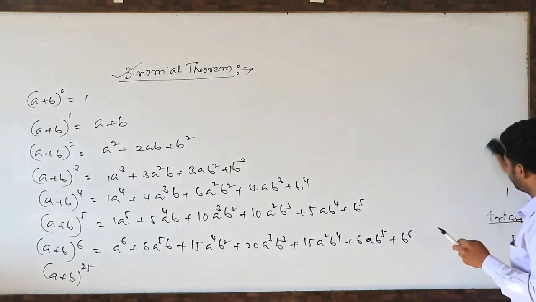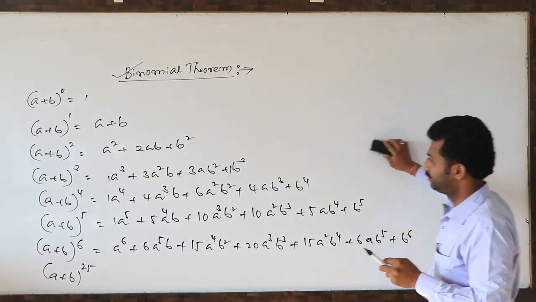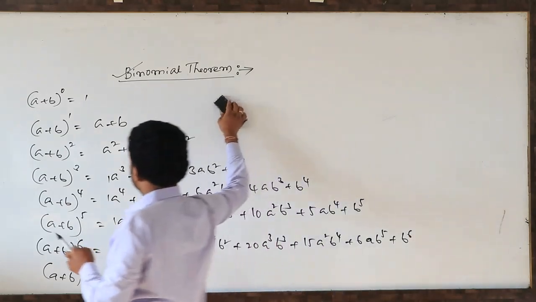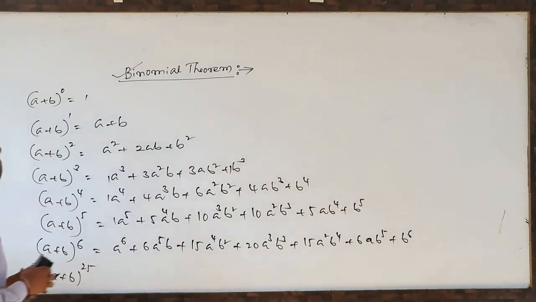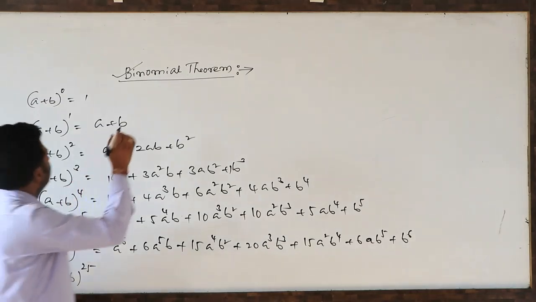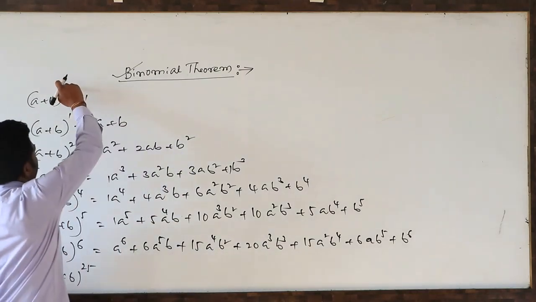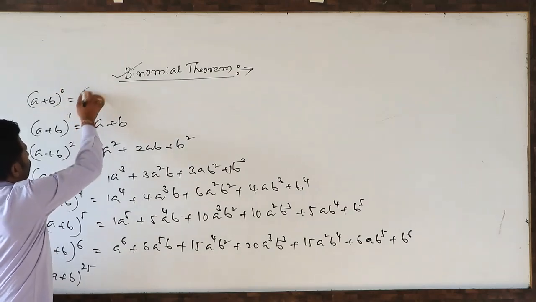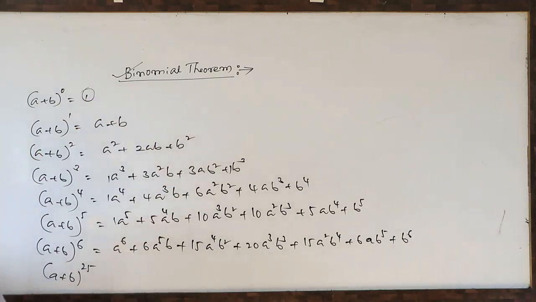See here. First, (a + b)^0 is nothing but nC0, that is 1. Next, (a + b)^1.